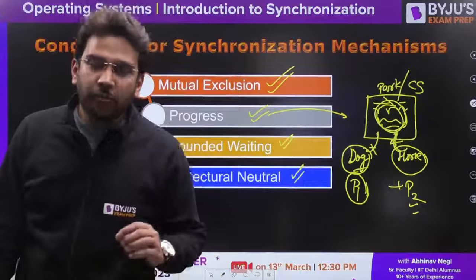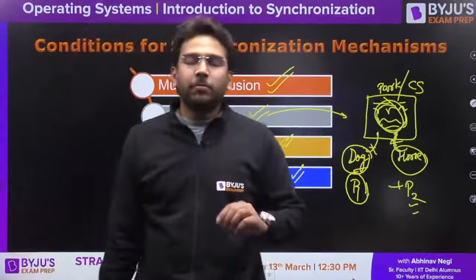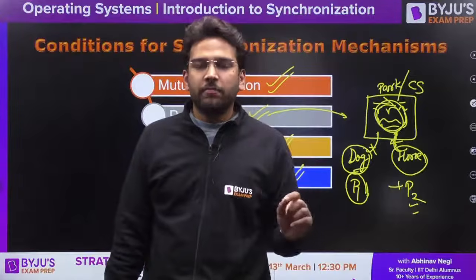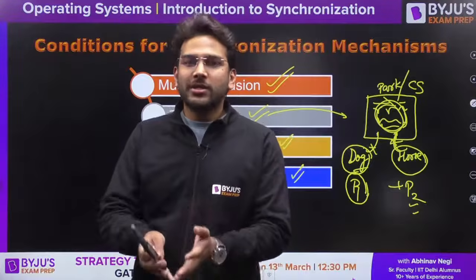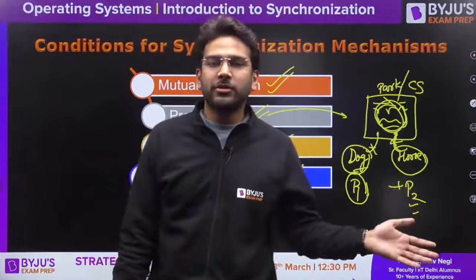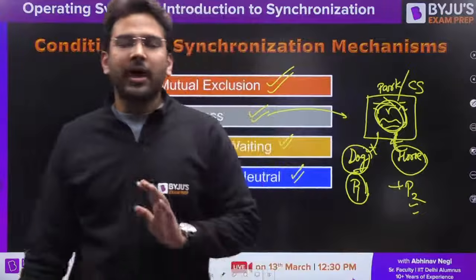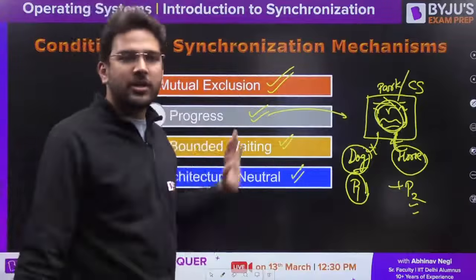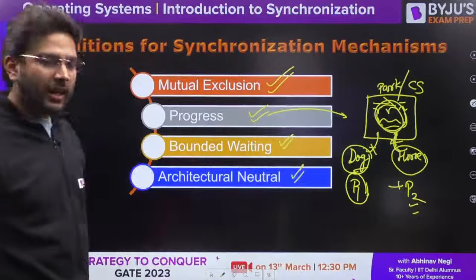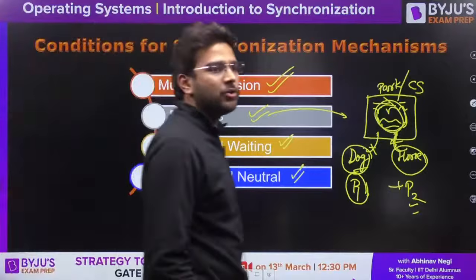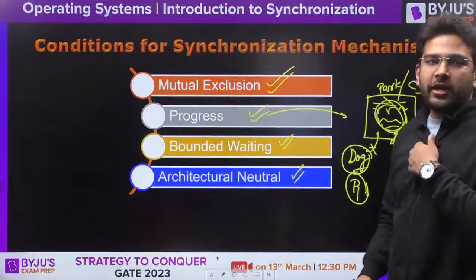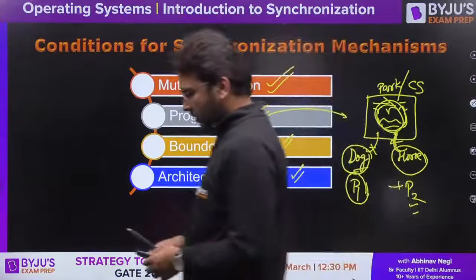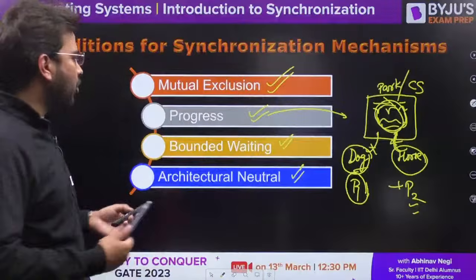In case of progress, the other process should not be interested. Only one process is interested, but it is not able to access the critical section because the first process is stopping it, not allowing it to access the critical section. Is it clear, everyone? If you have any doubt so far, please ask. Anyone having any doubt? So this is what we call progress.